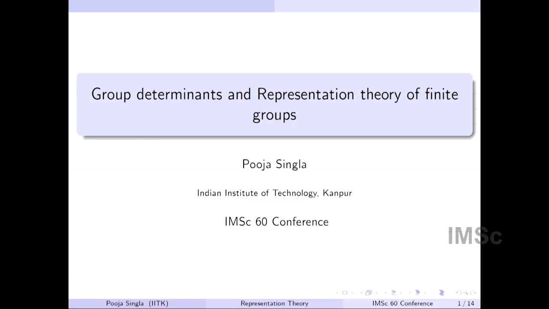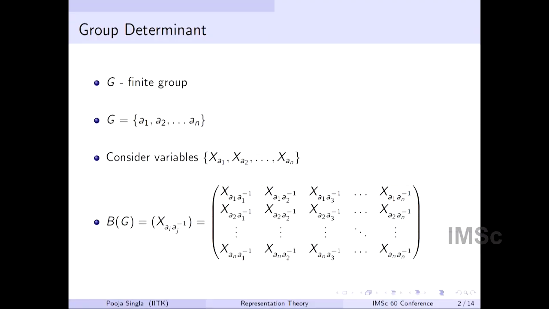Okay, so I'm going to speak about this topic, group determinants and representation theory of finite groups. I'm not talking about my work in this talk. It's basically about the history of representation theory, how it originated. Many people who work even in representation theory of finite groups don't know about this. I came to know after finishing my PhD, and I feel it's something good to know, and I hope it will be good for students to know it beforehand.